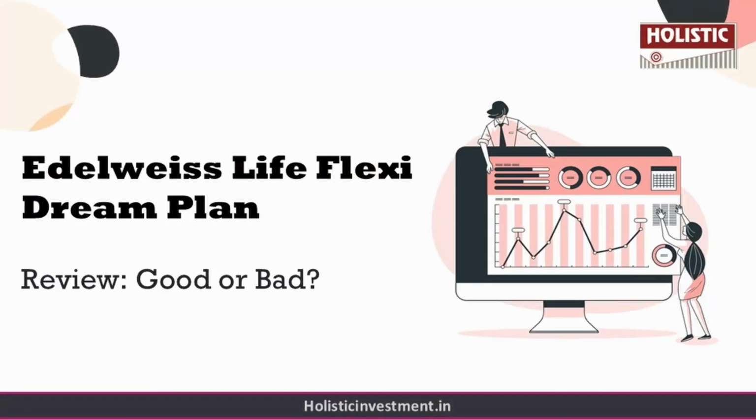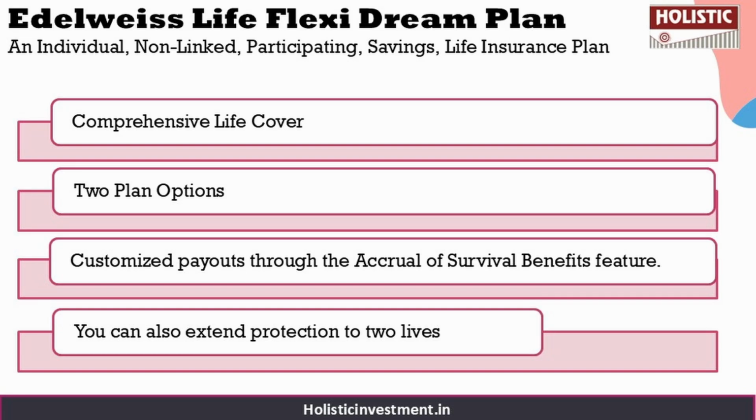Now, before we analyze this policy, let us first understand a few basic details about it. This is an individual, non-linked, participating savings life insurance plan. Some of the key features of the policy are: it protects your family's financial future with a comprehensive life insurance cover. You get to choose from versatile benefit structures under two plan options, the milestone option and the live long option, and you can even achieve your future goals with regular income and flexible income, which is flexible customized payouts through the accrual of survival benefits feature. And you can also extend protection to two lives with the convenient together option.